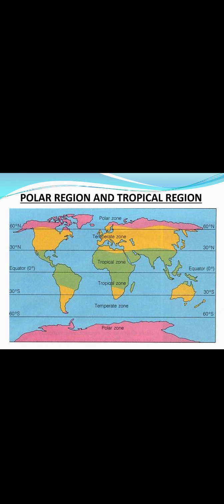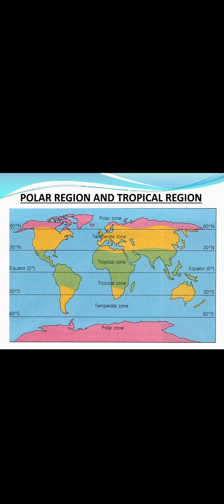As examples of adaptations of animals to climate conditions, we discuss only animals living in polar regions and tropical rainforests. As the name suggests, the polar regions are situated near the poles, that is, the North Pole and South Pole.